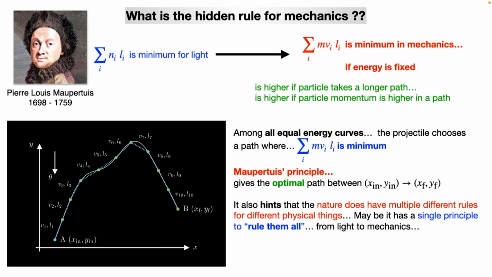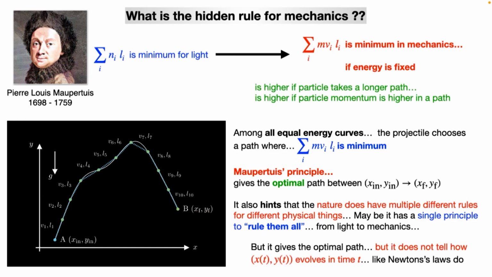And then there was another criticism, because remember that this is after Newton. The good point about Newton's laws of motion is that you can get dynamics, right? You fix a time, you get the coordinates x and y at some point. But here, you just get the path. There is no time here. If you fix the initial point and the final point, you just get the path, no time. So that was one problem with Maupertuis principle, but it was a genius idea. It gets the optimal path, but it does not tell how x and y evolve in time, like Newton's law does.